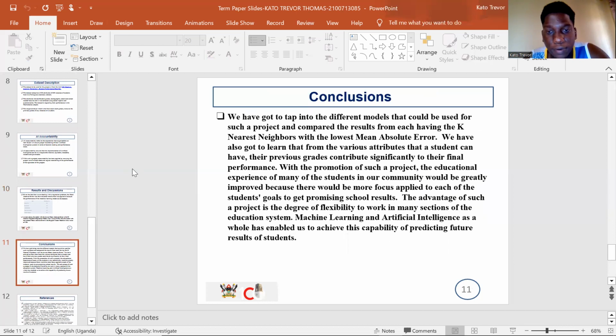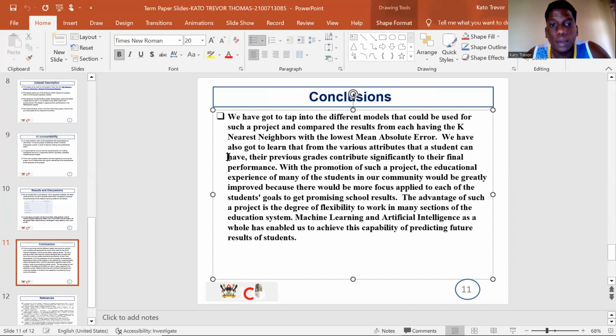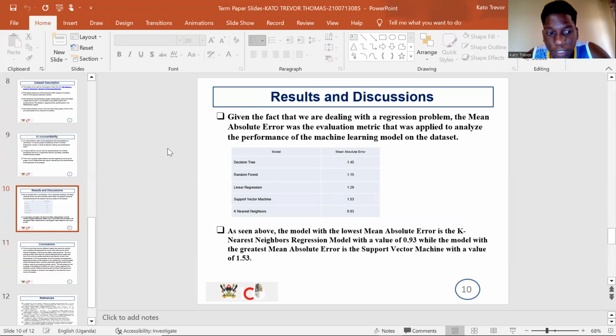So my conclusion from all this is that I got to learn that you can utilize data with different models and use the data to come up with outcomes, come up with predictions. Yeah, I also got to learn that we could use different models actually, and the fact that I compared different models, I got to learn that different models have different levels of performance. Actually, when it comes to performance, the main considerations are the data you're using, the model you are using, and the problem you're actually trying to solve.